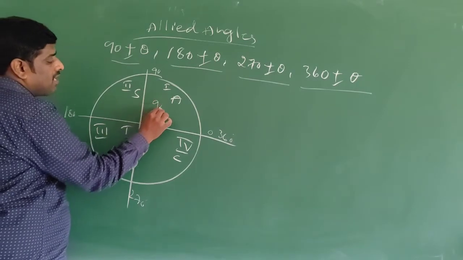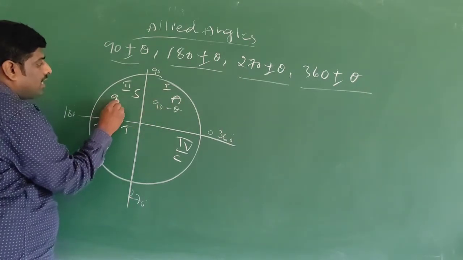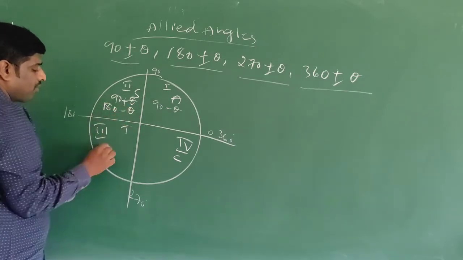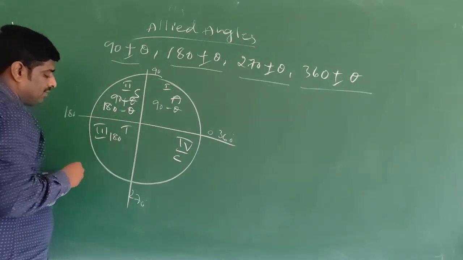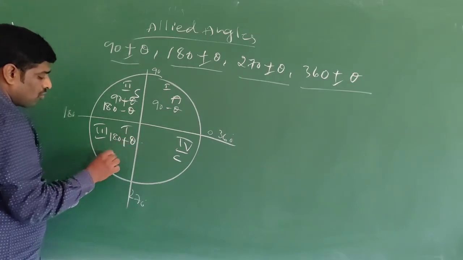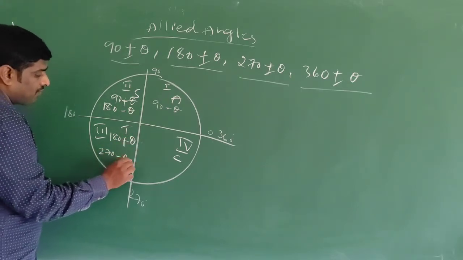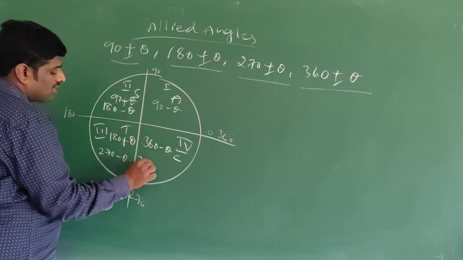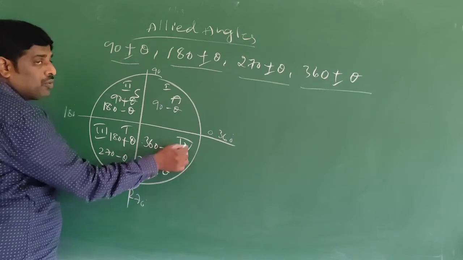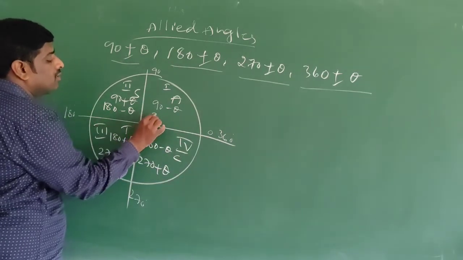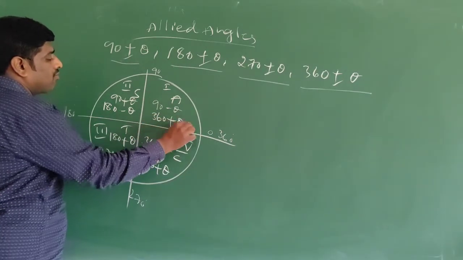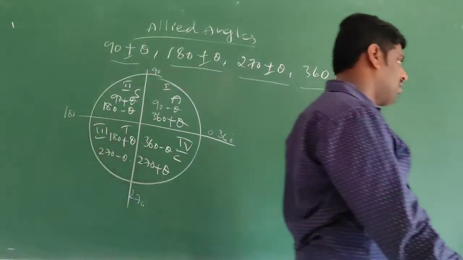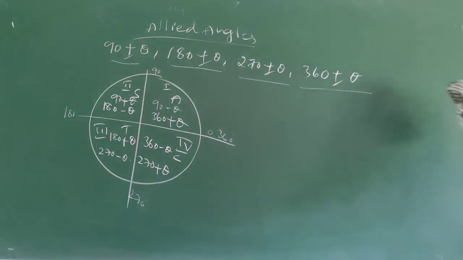Here 90 minus theta, 90 plus theta, 180 minus theta, 180 plus theta, 270 minus theta, 270 plus theta, 360 minus theta. When the second circle begins, 360 plus theta. So I will write in the form of a table.